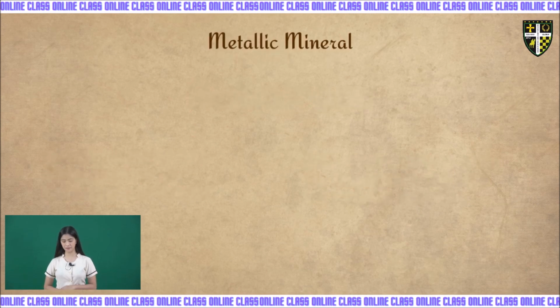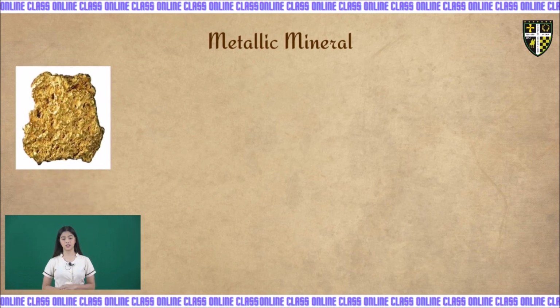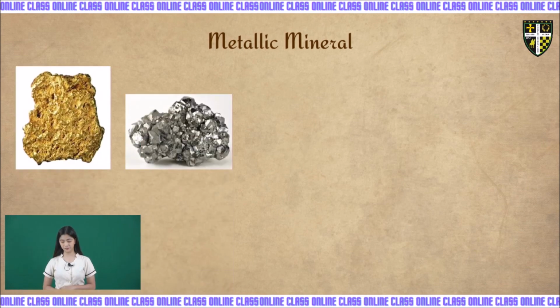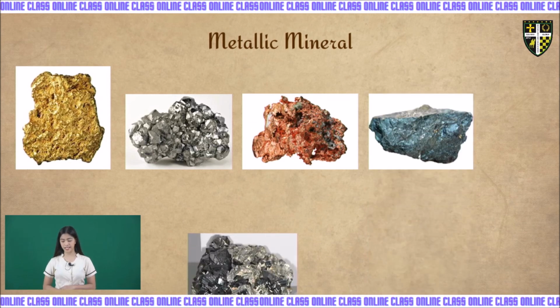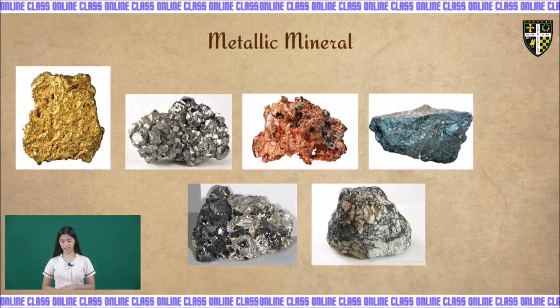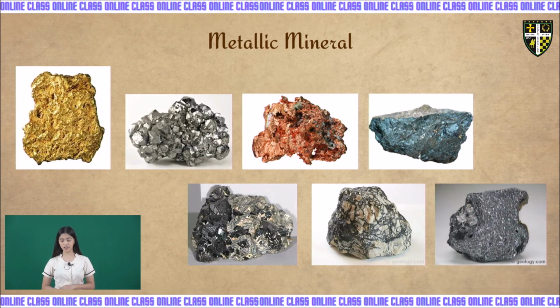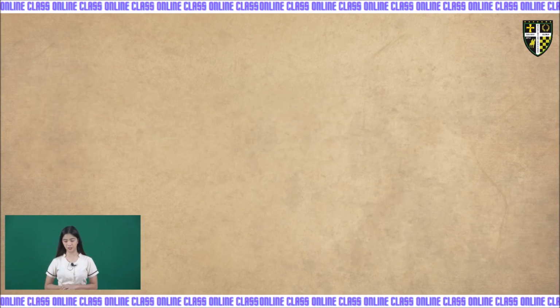Again, kids, the metallic minerals are gold, silver, copper, iron, tin, manganese, and lead. So what are the products that we can make from these metallic minerals?